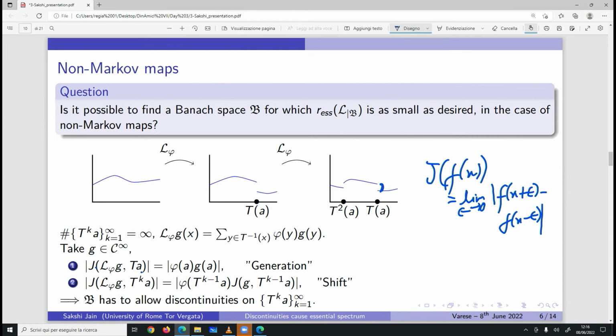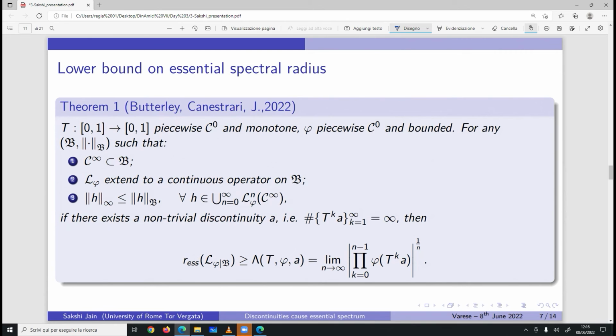and it motivates our first result, which is that for any T which is piecewise C0 and monotone on the interval, and phi which is piecewise C0 and bounded, if our Banach space satisfies these three conditions: the C infinity is contained in B. This is again for the reason that we want to allow as much regularity as we can for the functions in B, and see if it helps decreasing the essential spectral radius.